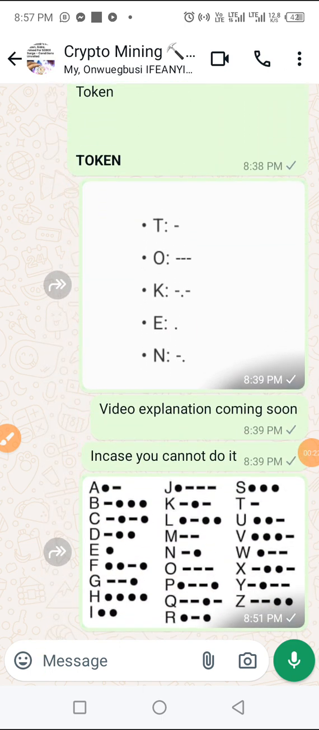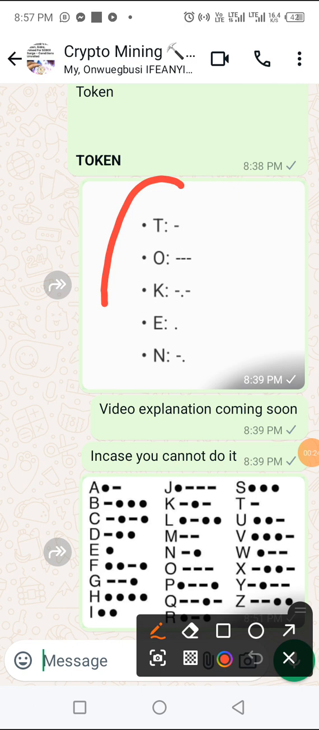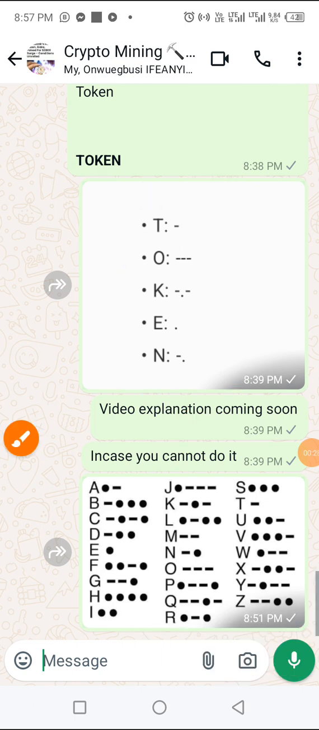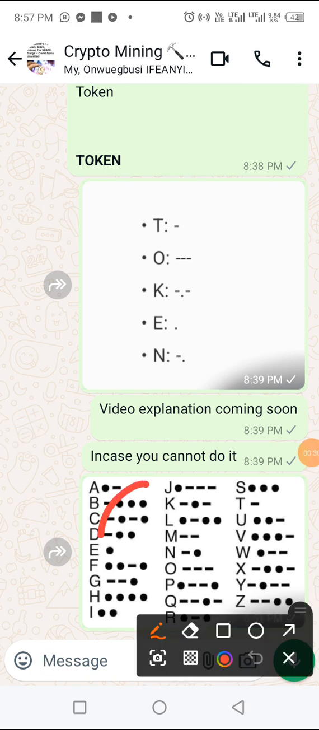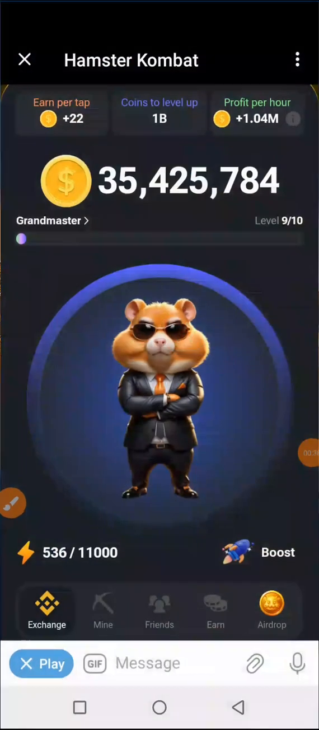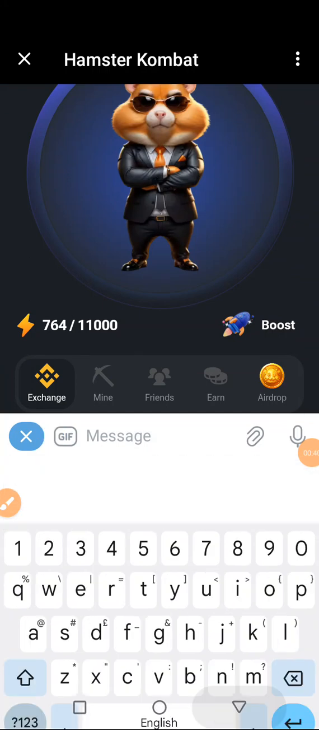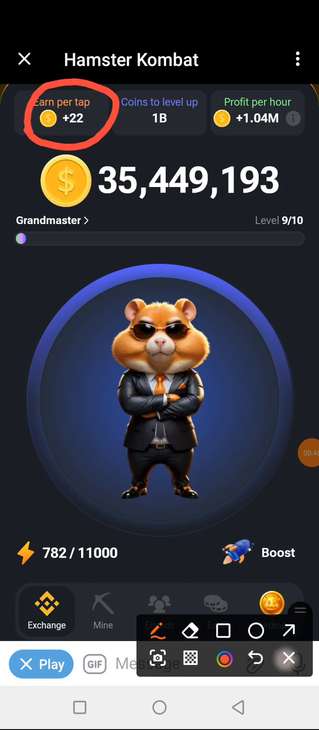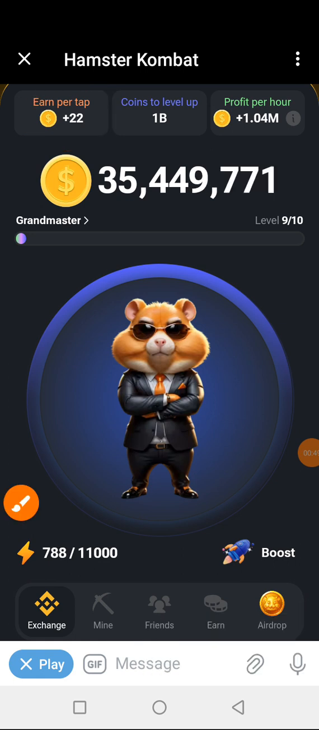And tonight our Morse Code is token, T-O-K-E-N, token. So as usual, we're going to consult our chart. Now our chart is ready. Let's go to Hamster itself. So the first thing we do as usual is to activate the Morse code. So you tap 3 times. 1, 2, 3.